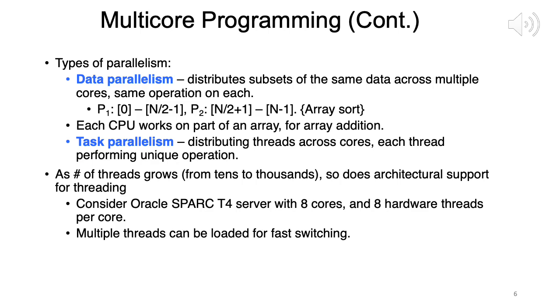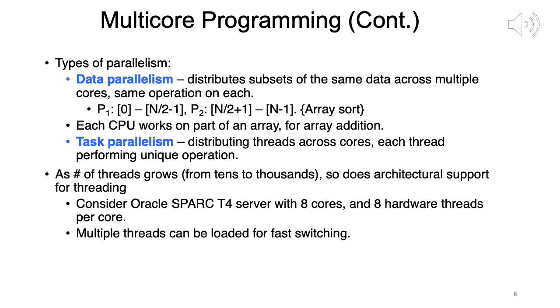So in task parallelism, as an example, consider a large array, and then one thread is doing addition of all the elements of the array, one thread is doing a sorting of all the elements of the array, one is finding the maximum of all the elements of the array. So that is task parallelism. You have a bunch of threads, you distribute them to the cores, each thread doing a unique operation, whether it's sort or search or maximum or minimum or addition.